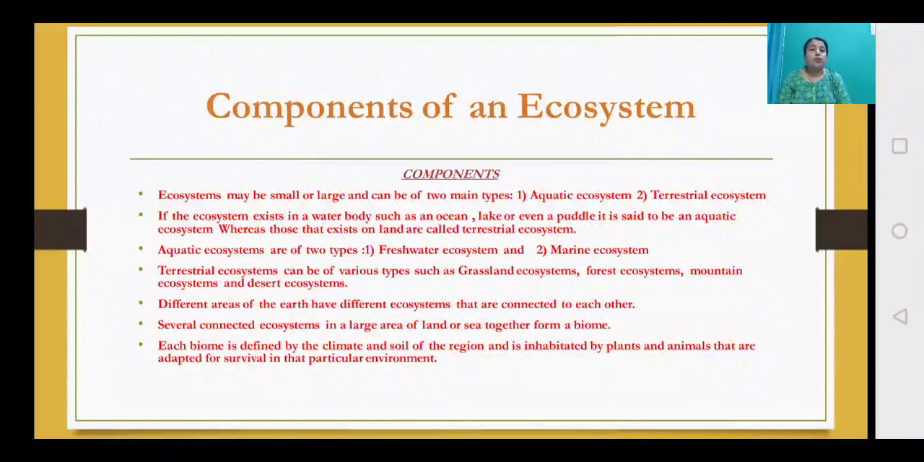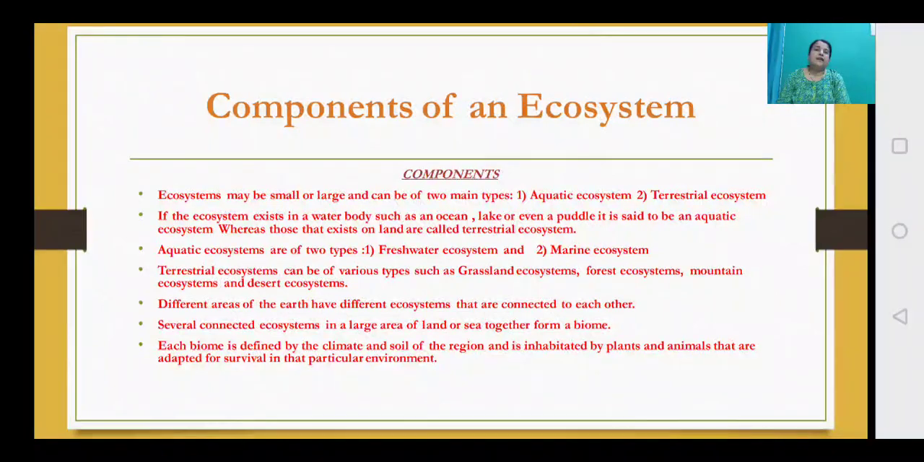Now let me tell you what is aquatic. So aquatic ecosystem is again further divided into two types, right? Because the water bodies can be fresh water, can be marine. So one is the freshwater ecosystem and the other is the marine ecosystem. Now terrestrial ecosystem, what is it? It is also of various types such as grassland ecosystem, forest ecosystem, mountain ecosystem, and desert ecosystem.